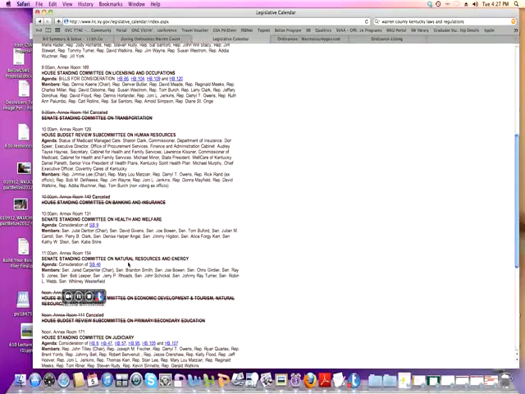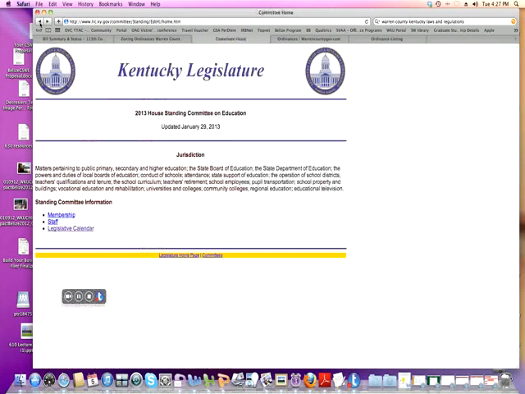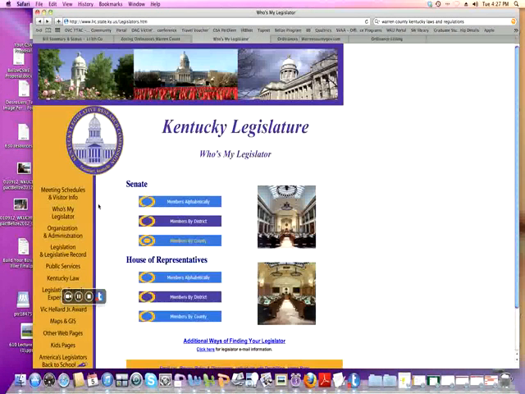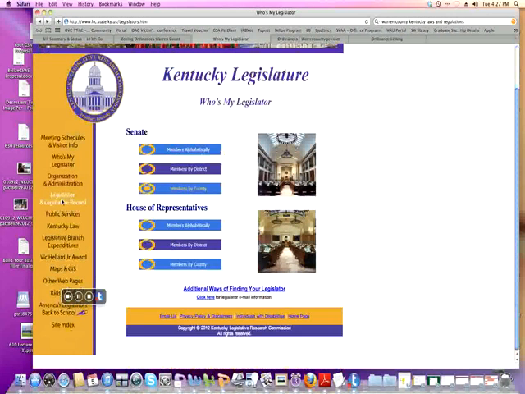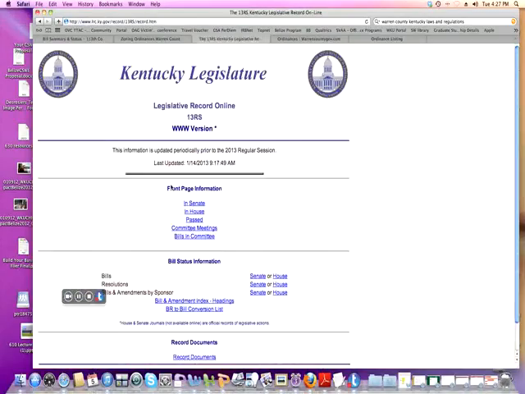Again, this one was canceled, but you can see that here's a calendar that you can look at and find out where people are. If you want to meet them, you could rush over there and try to catch them when they're there. Sometimes it's easier to catch them on the run than anywhere else. So that's how you can find your legislator. But if you want to see about legislation and legislative record itself, you would go here. Now here's the session.